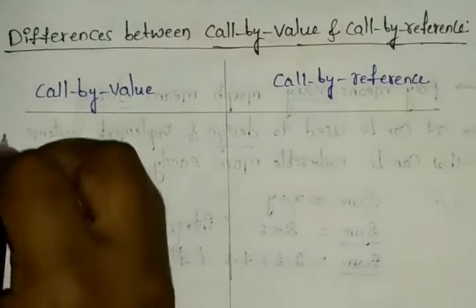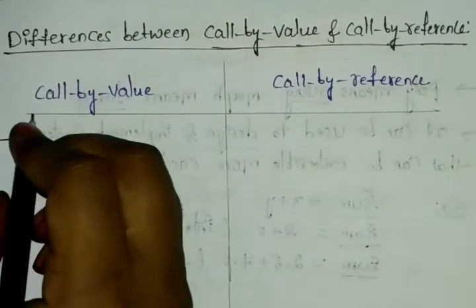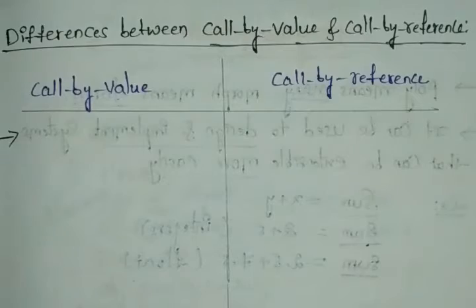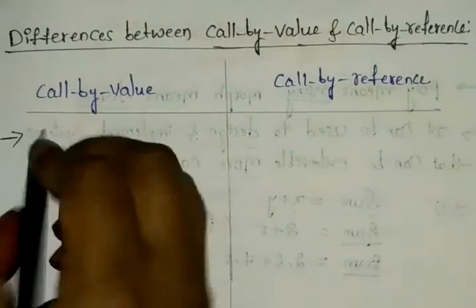First, in call by value, a copy of the value is passed into the function.